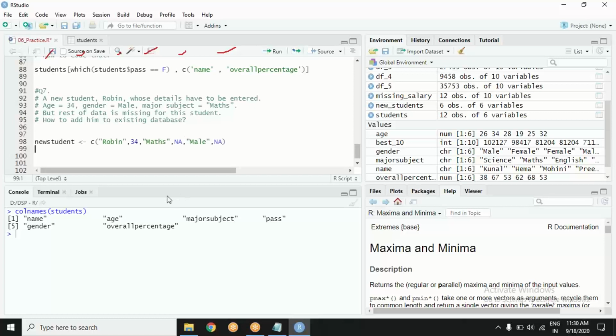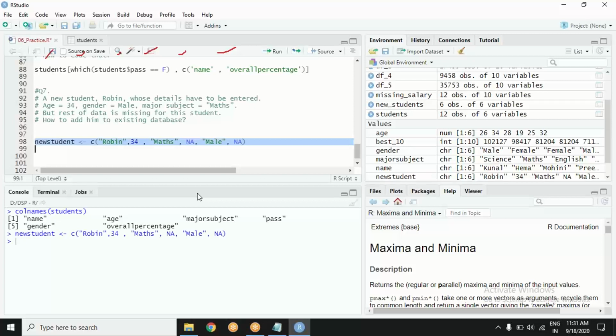Okay, so we will put NA wherever data is missing, otherwise it would be a shorter vector. You getting the gist? It will look like this, a vector of 4 values which will not come column wise there. If I try to enter, it will throw an error. So his name is Robin, his age is 34, his major is maths, and then I have a missing value because I don't know whether he passed or failed. Gender is male, well, that is known. Overall percentage, again missing. So this is the new student.